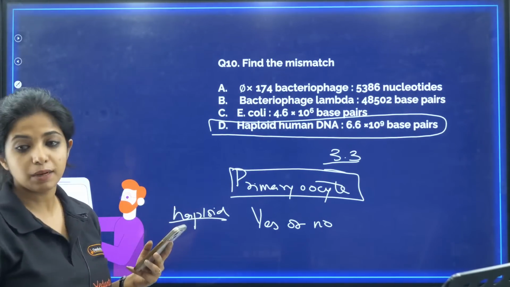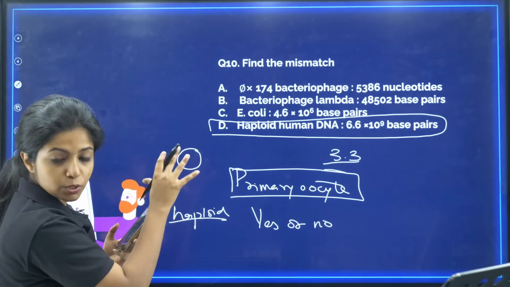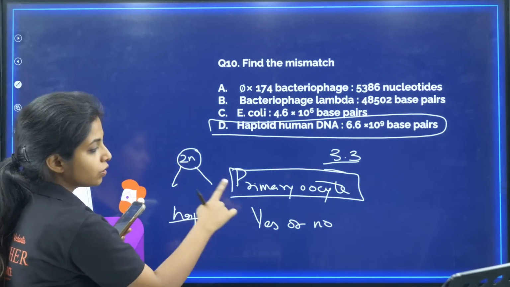So basically, in primary oocyte, my dear children, it has just started off the division. It is still in meiosis 1. Okay. It has not become haploid. It is diploid. So, it won't be happening.